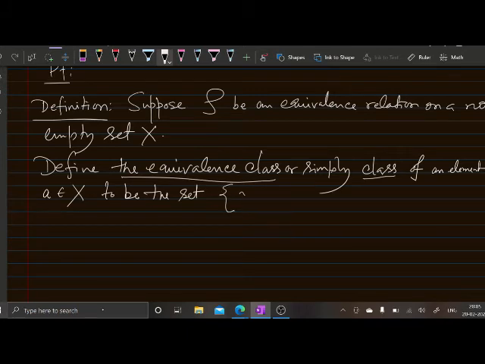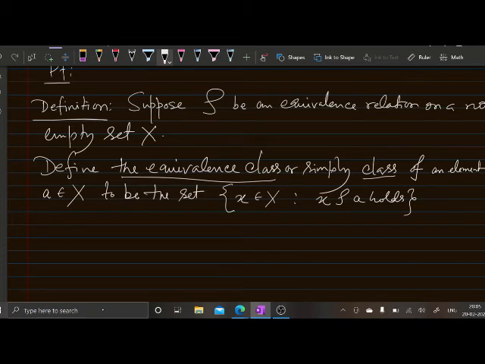of all those x belonging to X such that x is rho-related to a holds.